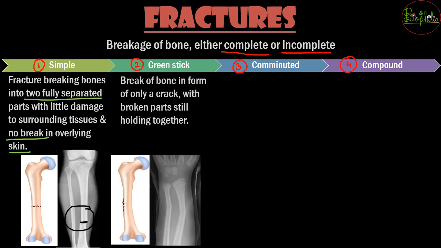The green stick fracture is again a break in the bone because we are speaking about fractures. So it is in the form of a crack, right? So पहला वाला क्या था? It is a complete break. 2 parts हो चुके हैं, यानी आपने एक बिस्किट का टुकड़े को 2 टुकड़ों में कर दिया, that is a simple fracture. Green stick fracture है, यानी you have bent it, there is a slight crack onto the piece, but the 2 parts of the bone are still holding to each other. यानी एक पार्ट में ही ब्रेक हुआ है, the rest of it is still intact. 2 टुकड़े complete नहीं हुए हैं. So that is the case of the green stick fracture.